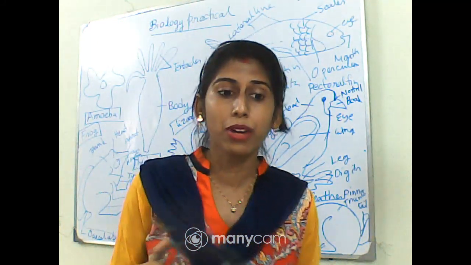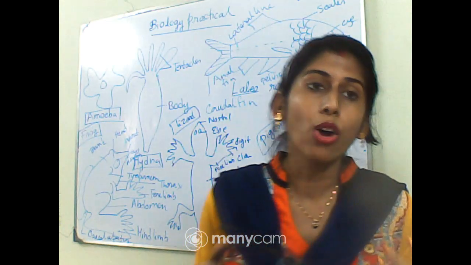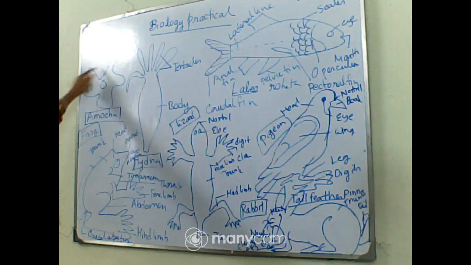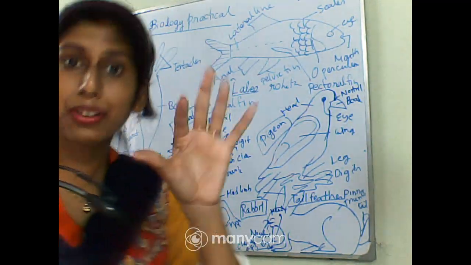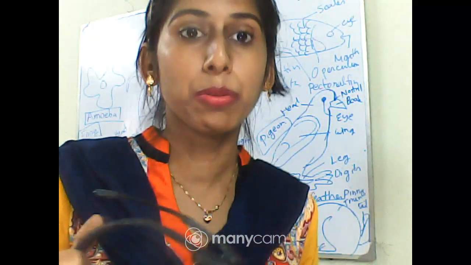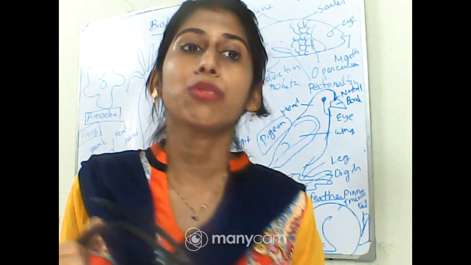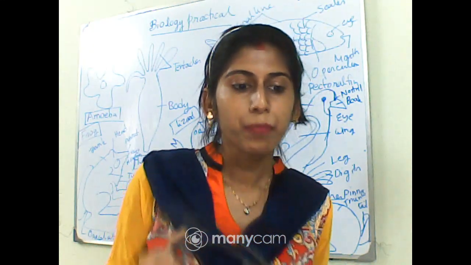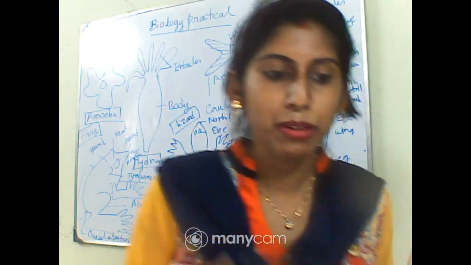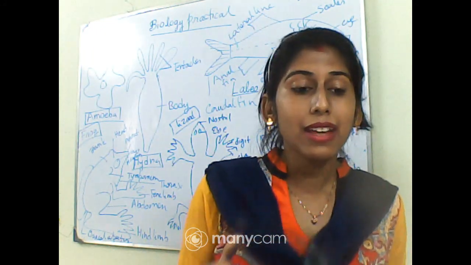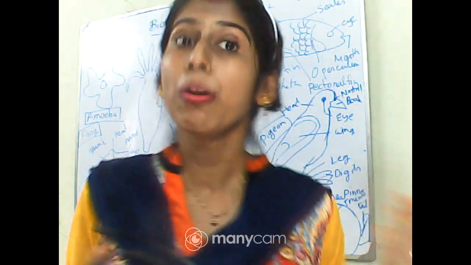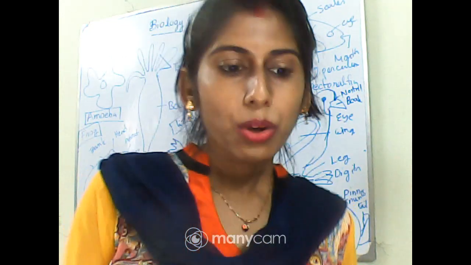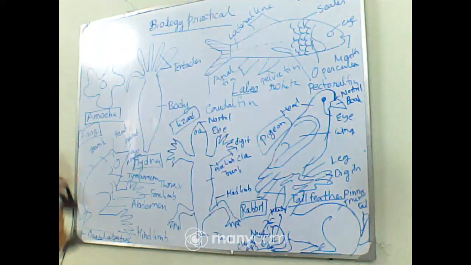They form food vacuoles, and they show mainly holozoic mode of nutrition. They have some finger-like projections, you can see, these are called pseudopodia, which are needed for their locomotion, for capturing food, and for many other purposes. So these are the main criteria that can be found in case of amoeba. They reproduce asexually by binary fission or multiple fission, and in some unfavorable condition they can form the cyst. So these are the main criteria of the amoeba.